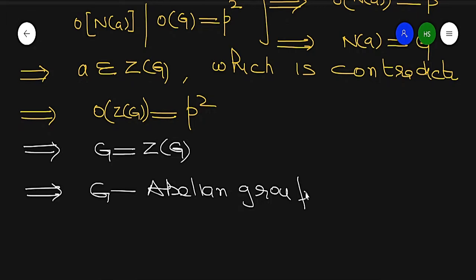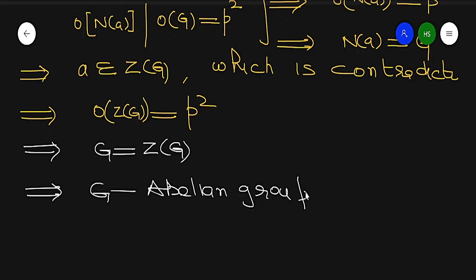Remember that every group of order prime square, for example a group of order 9, is abelian, a group of order 4 is abelian, and a group of order 121 is again abelian, because it is 11 raised to power 2.